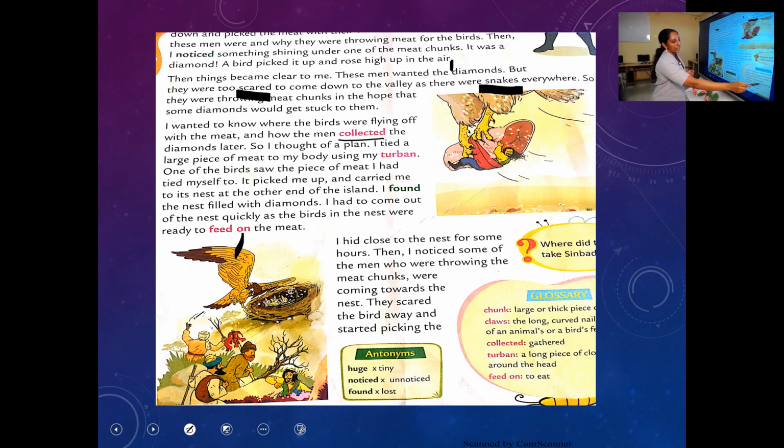Collected means what? Gathered. The meaning is already given in the text itself. While you read, please go through those words also. Okay, clear? So they were gathering. So these men are gathering the diamonds later.